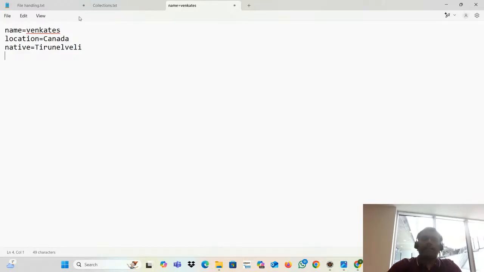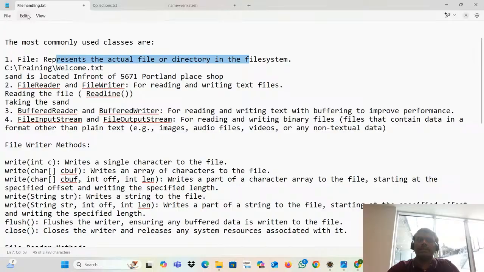Name is nothing but a key. Venkatesh is a value. Location is a key. Canada is a value. Native is a key. Tirunelveli is a value. So name, location, native, everything is a key. What about Venkatesh, Canada, Tirunelveli? They are values. So collectively we can say it's a map. A map is a collection of key-value pairs. Why are we saying collection? Because we have more than one value.